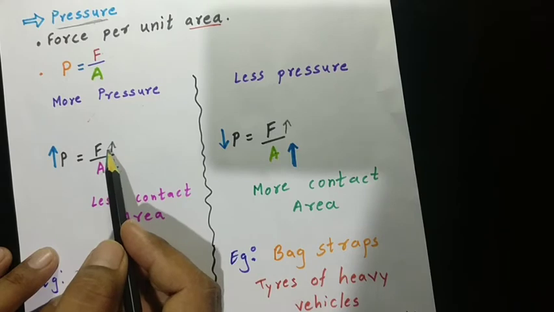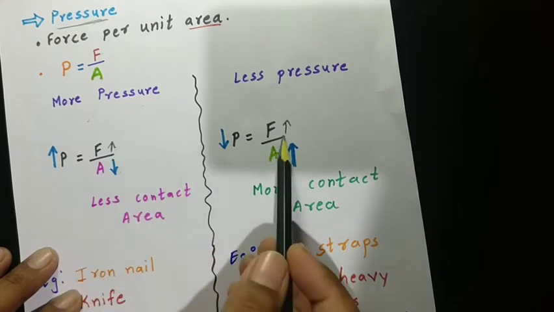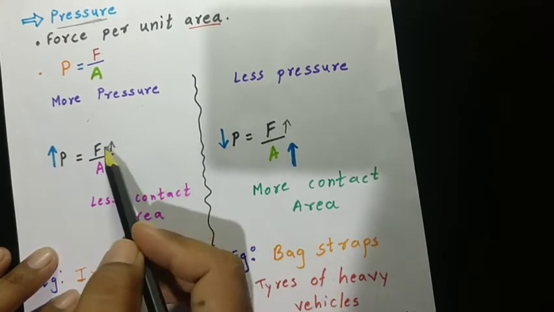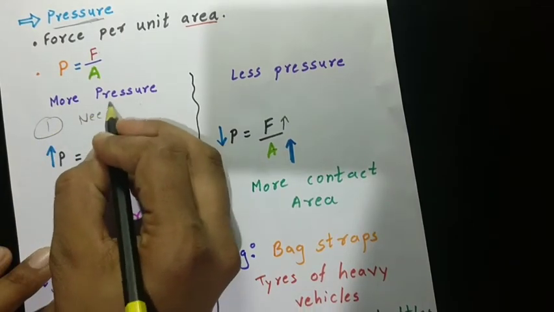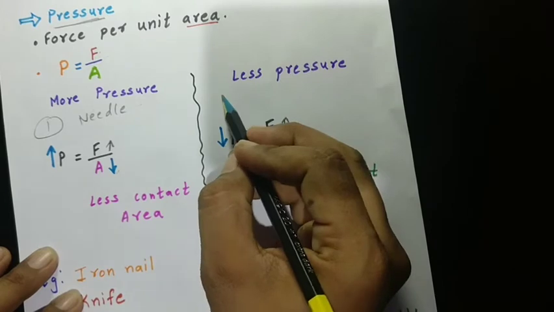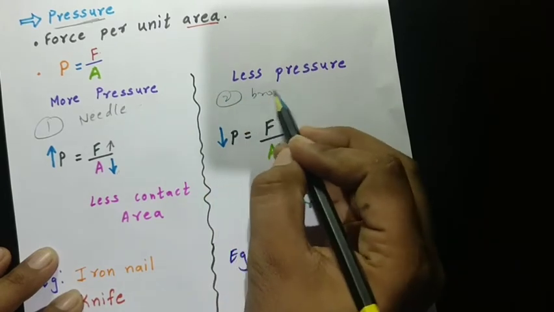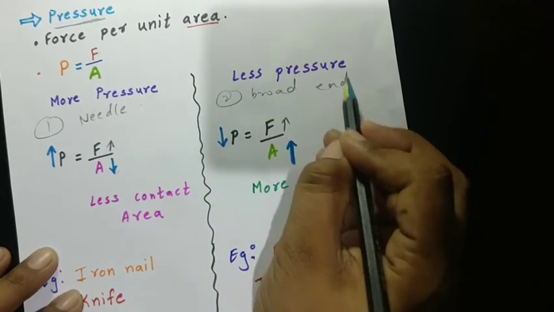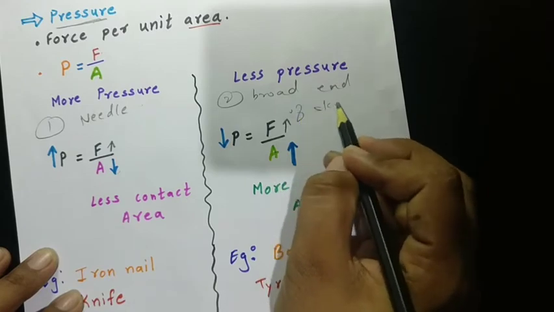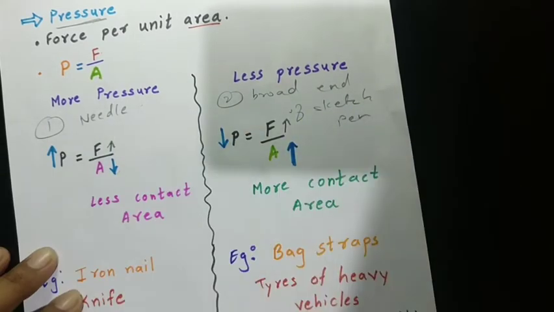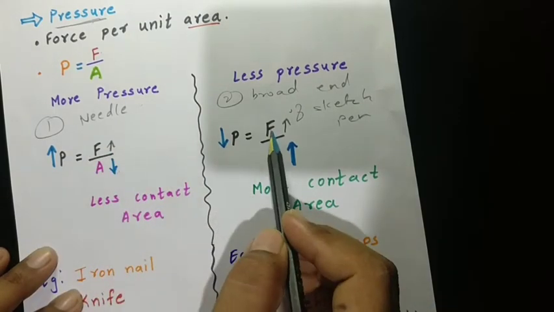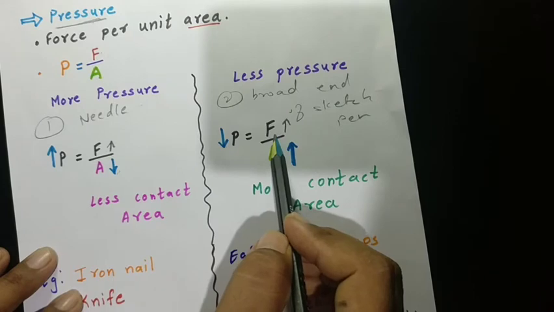In that situation, the amount of force applied in both cases, the first case being the needle and the second being the broad end of the sketch pen, is the same.